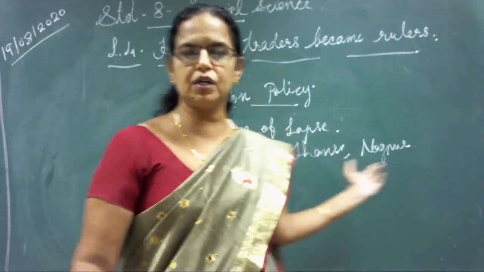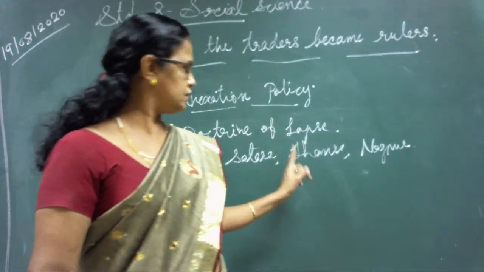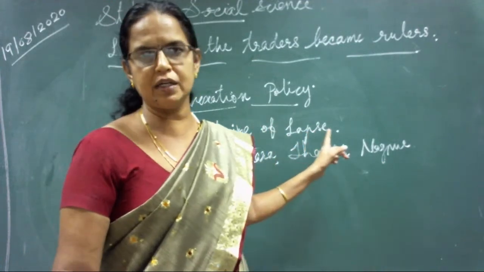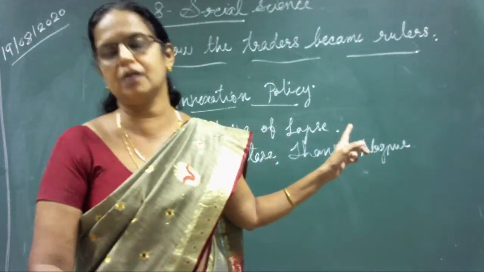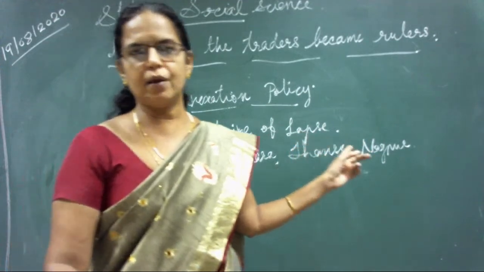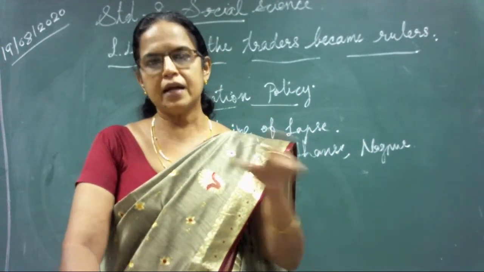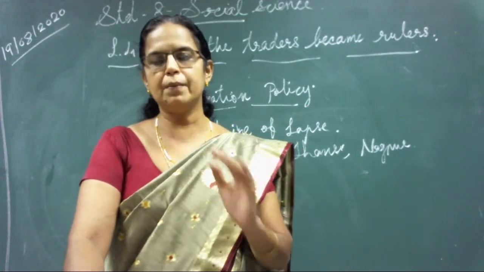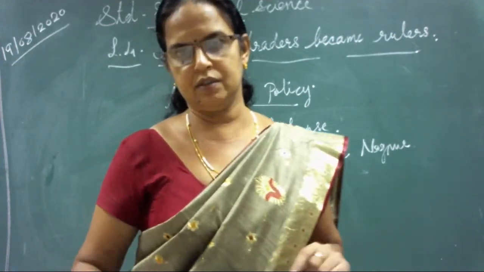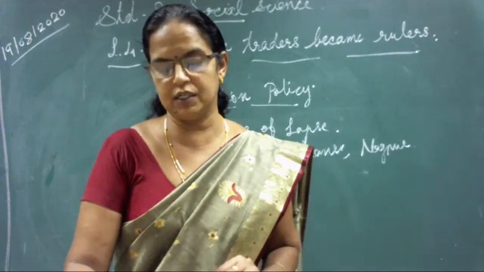The second is the doctrine of lapse. That particular term is not mentioned in the textbook, so you can write it over there. Doctrine of lapse means if any king died without a son, that region would automatically be annexed by the Britishers and joined to the British territory.